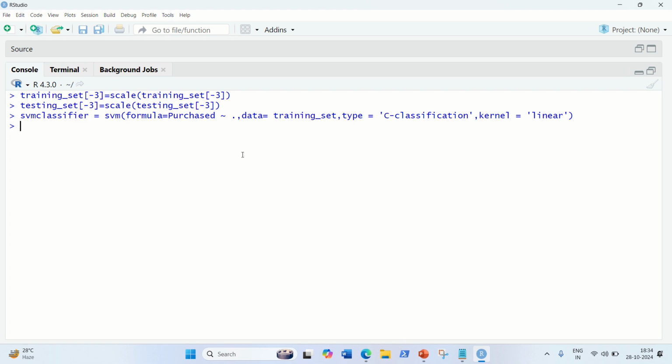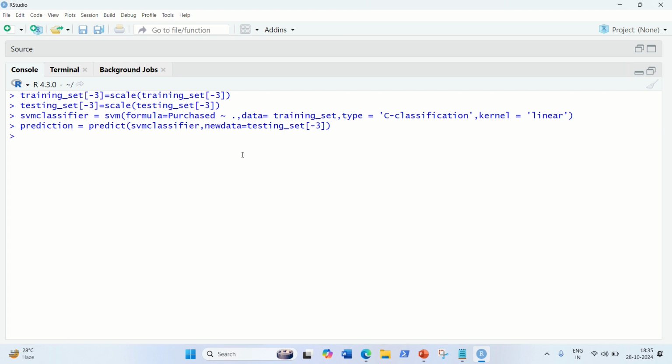So we have almost done. Now let's try to predict the test set results. So I'm going to define one variable here, prediction equivalent to, we're going to use the predict function. In the predict function, we have to use the classifier, which is the SVM classifier that we made in the previous step, and then newdata is a parameter, equivalent to the testing set, and just negate the 3, meaning you don't have to use the third column. All right, that's it, done.